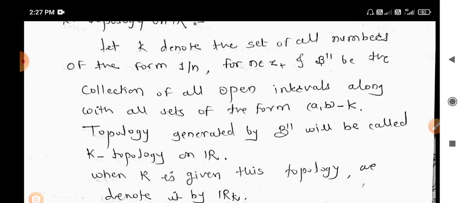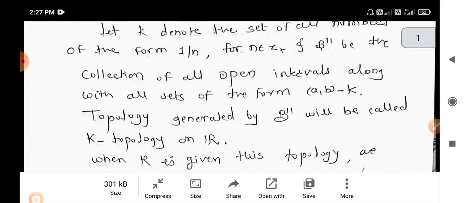Now till now we know the standard topology, lower limit topology R_L and K topology. The next question is: what is the comparison between the standard topology, lower limit topology and K topology? Which one is coarser, which one is finer of the three?